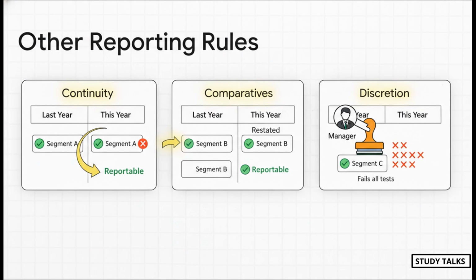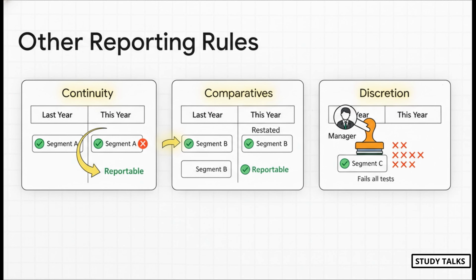Okay, and 3 final little rules that are perfect for theory questions. Number 1, consistency. If a segment was reportable last year, you keep it reportable this year, even if it fails the tests now. It just makes sense for comparison. Number 2, comparability. If a new segment becomes reportable this year, you have to go back and restate last year's numbers as if it were reportable then too. Again, so people can compare apples to apples.